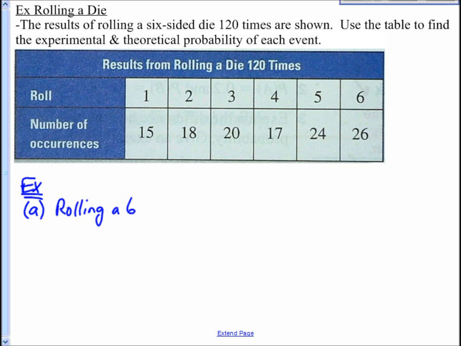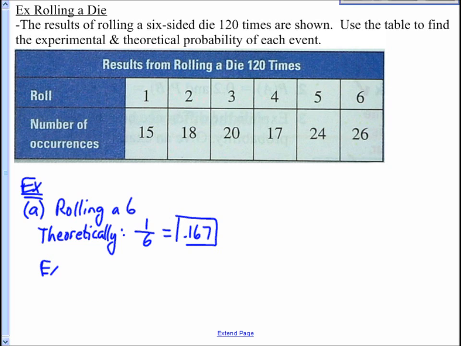Well, theoretically, if you were to roll just the number 6, you have a 1 in 6 chance, or 0.167. Okay, so that's theoretically what you would expect.